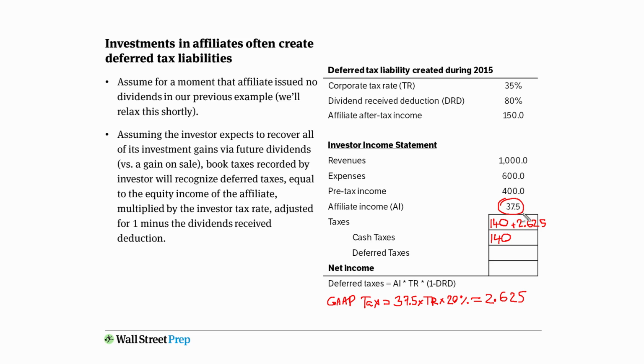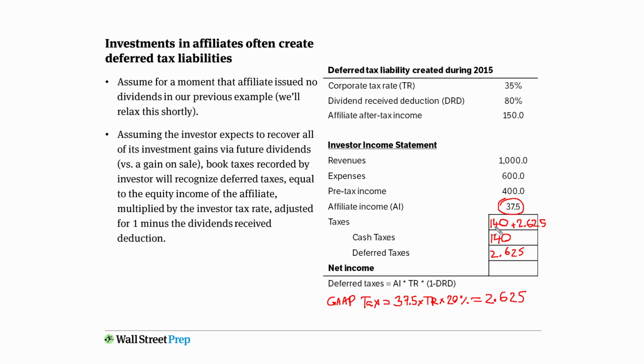This is the taxes the investor has to recognize associated with affiliate income, but they're not going to have to pay during this period that amount of tax to the IRS because the IRS only cares about when the dividends are received. So right now you don't have to pay any incremental cash taxes beyond the 140. Instead, you recognize deferred taxes of 2.625.